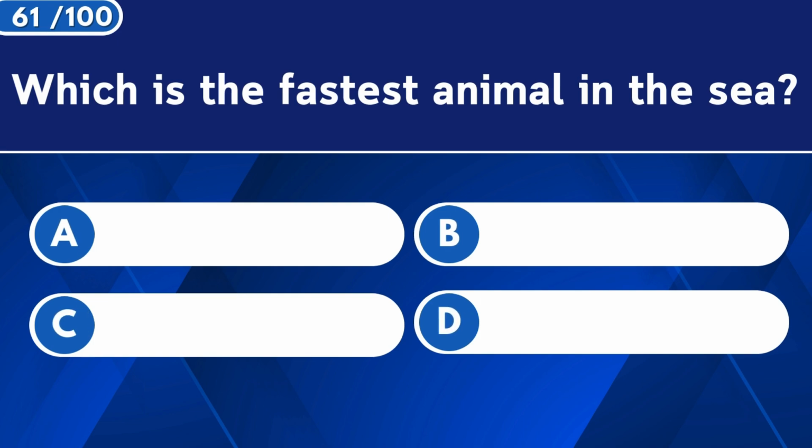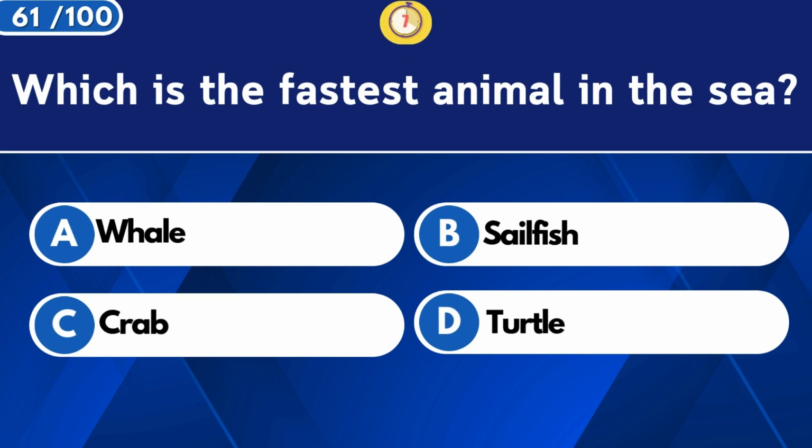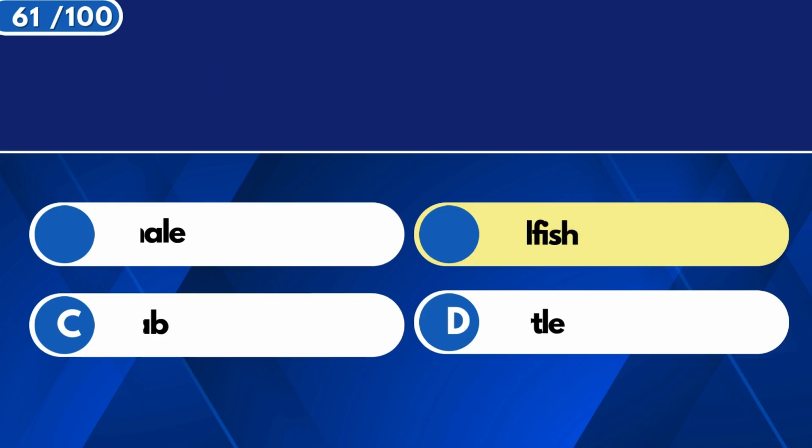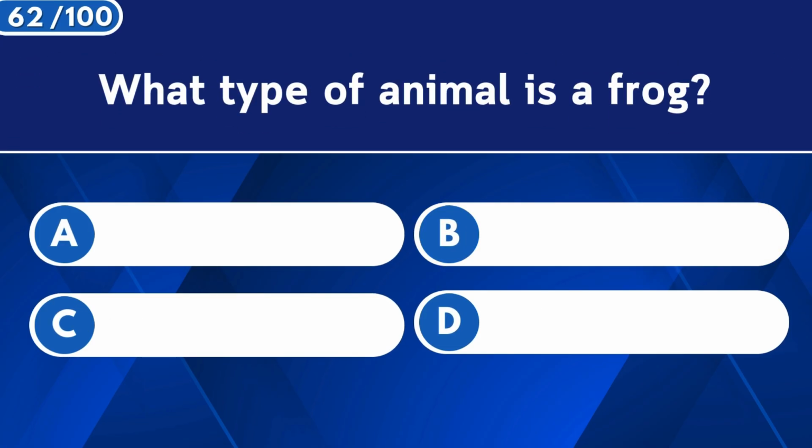Which is the fastest animal in the sea? Sailfish. What type of animal is a frog?